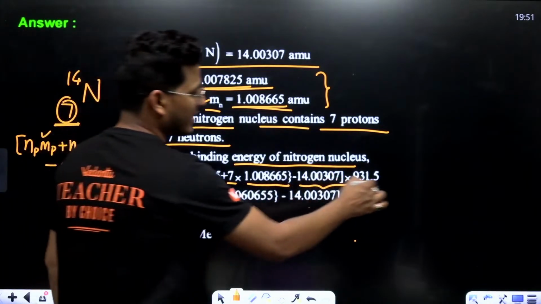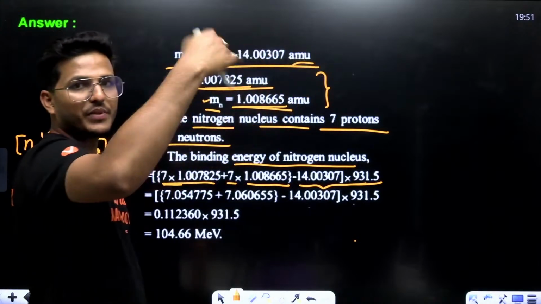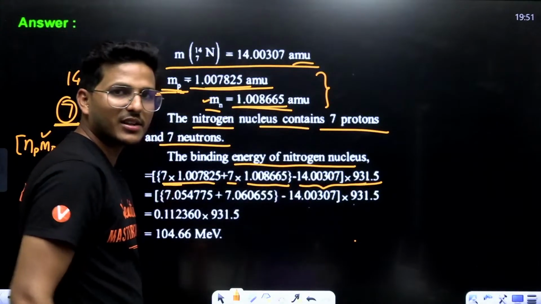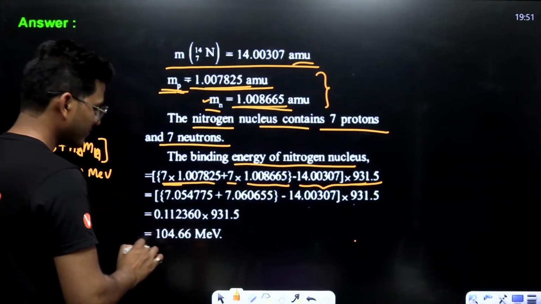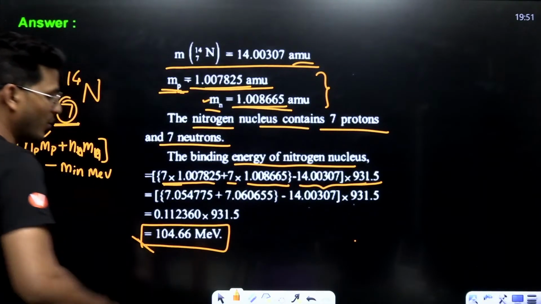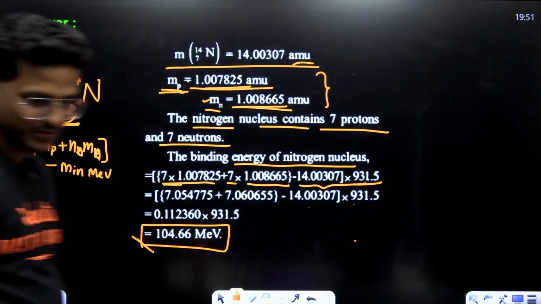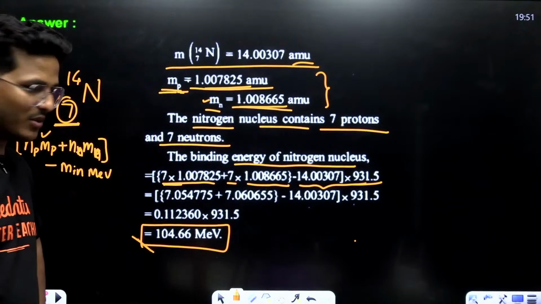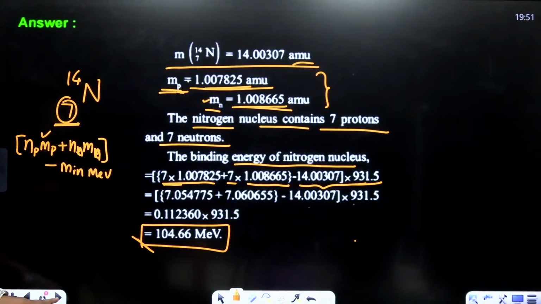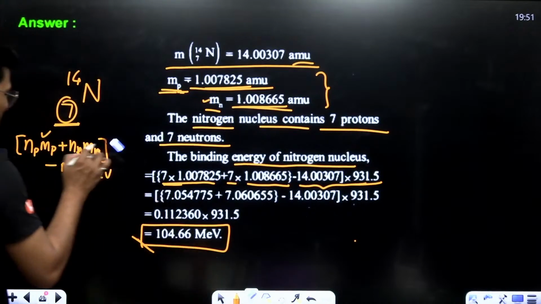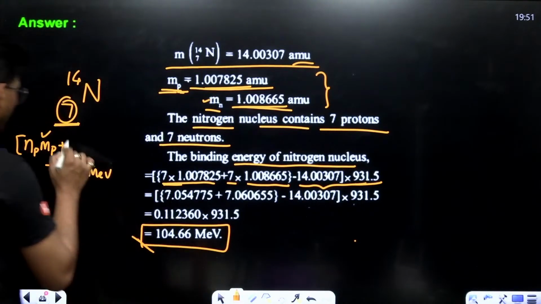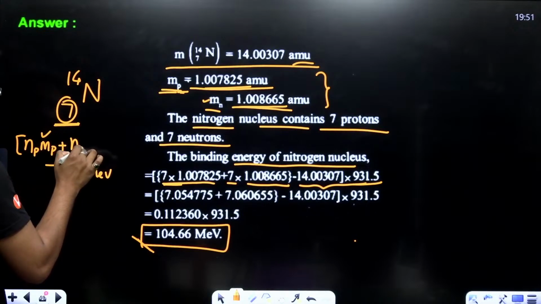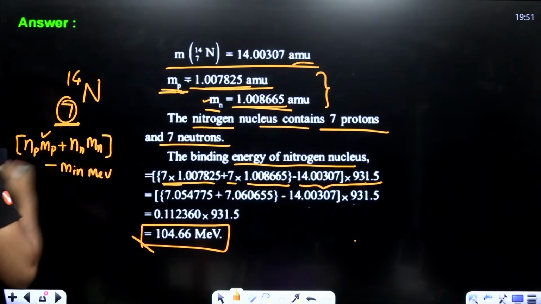To convert AMU to electron volt, multiply by 931.5. After calculation, we will get 104.66 mega electron volt.